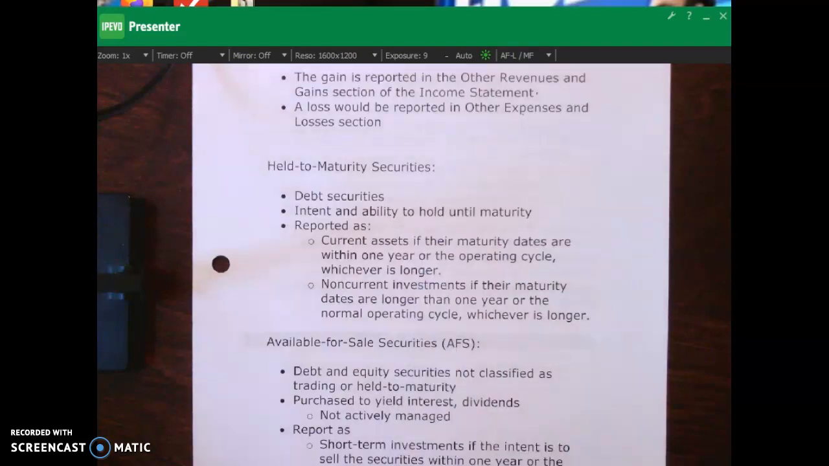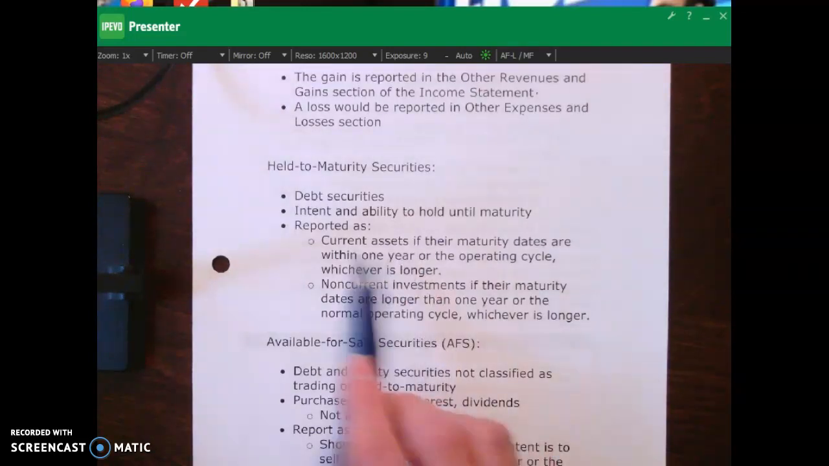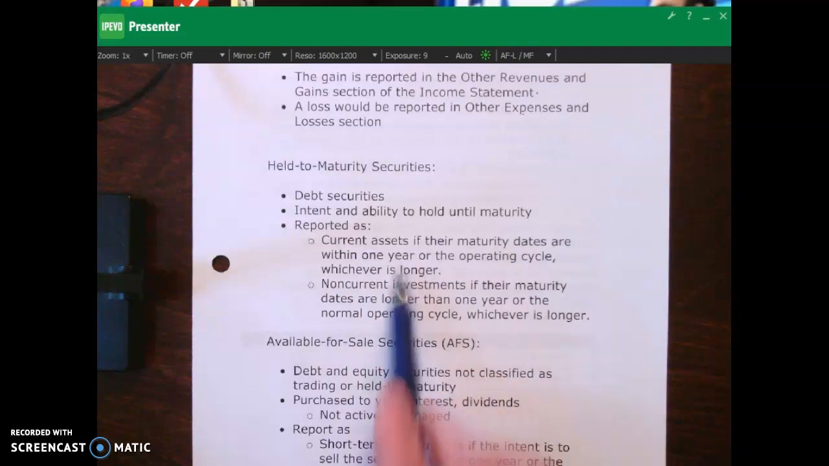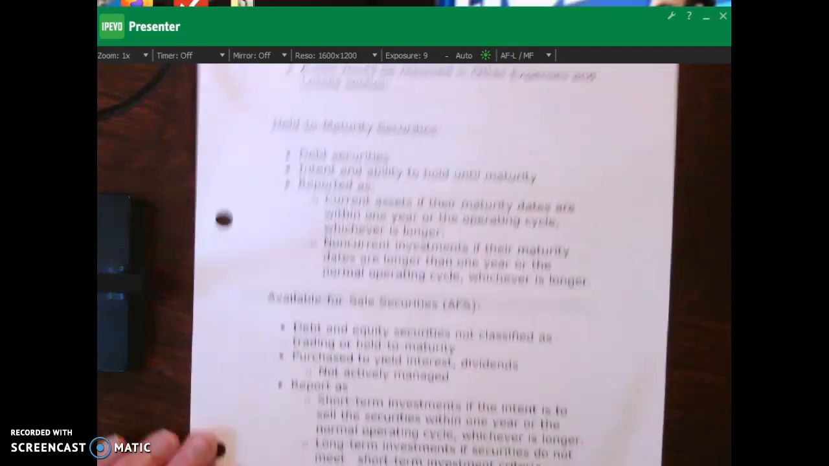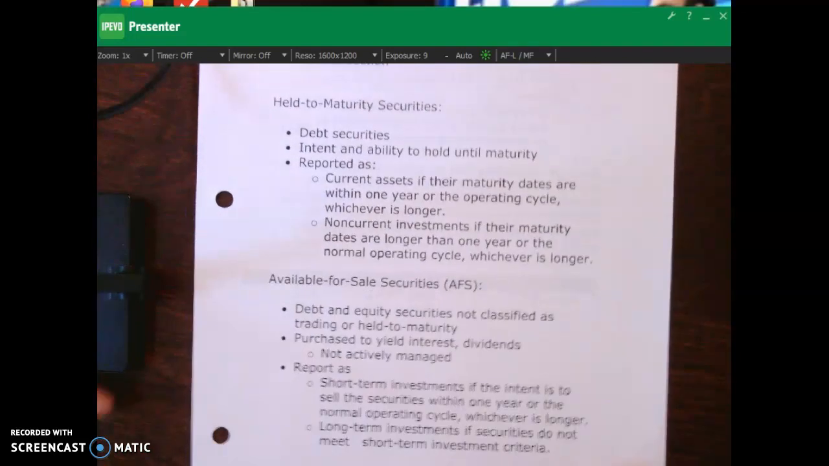As we were talking about in some other lecture videos, where are they reported? They're going to be reported as current assets if their maturity dates are within 1 year. But if it's longer than a year, then we're talking about non-current assets. Okay? Let's talk about available for sale securities.